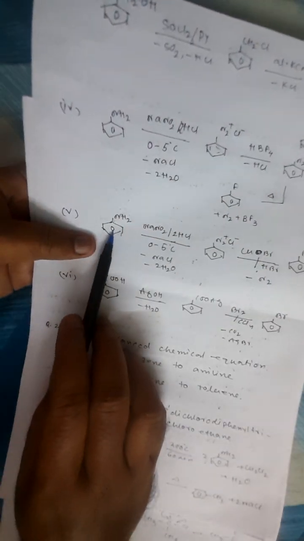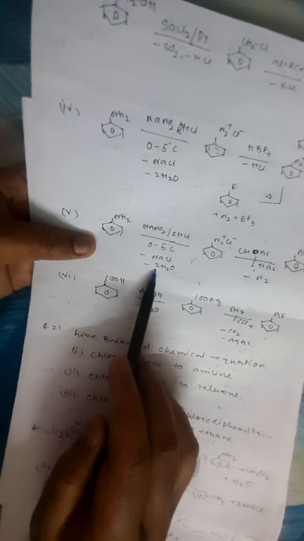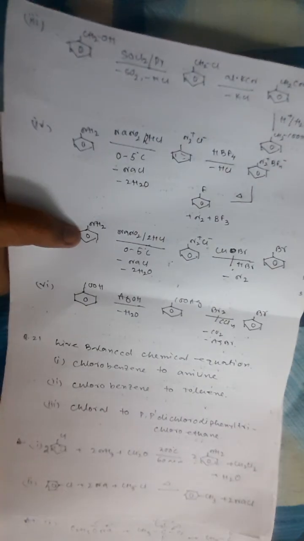Next is aniline to chlorobenzene. Same process I have followed. Aniline, and if you are giving NaNO2 plus 2 HCl at 0 to 5 degrees centigrade, then NaCl and 2H2O, with the side product N2 plus Cl minus forming. Then you are giving CuBr by HBr, N2 will be the side product, Br will come.